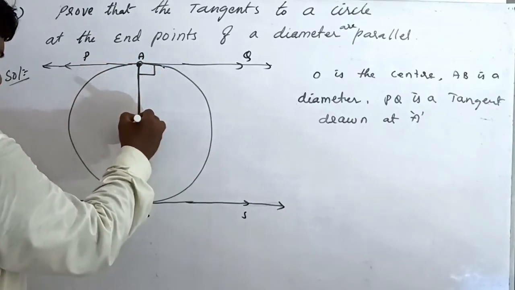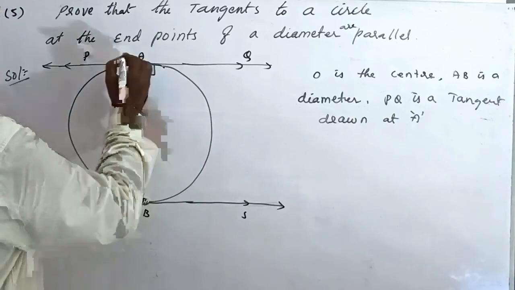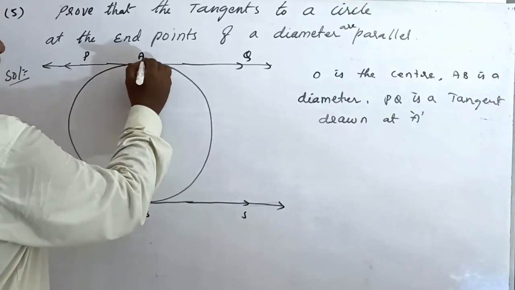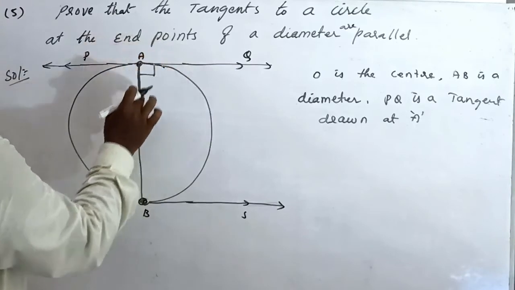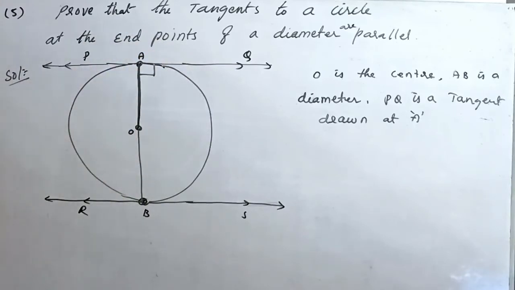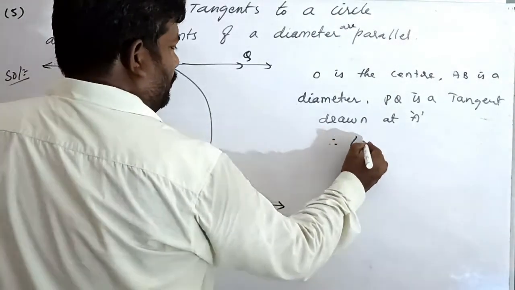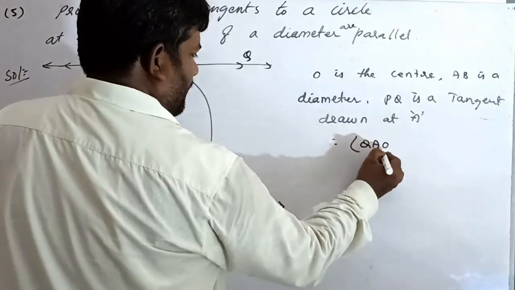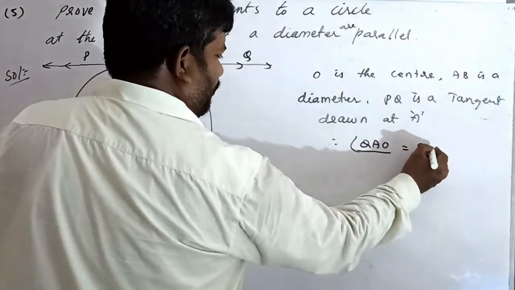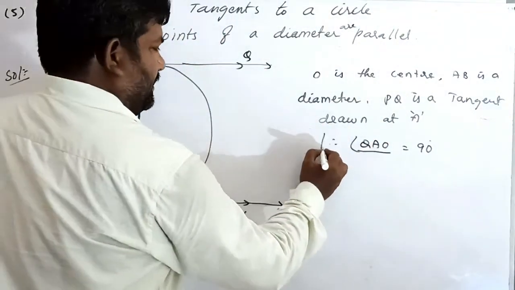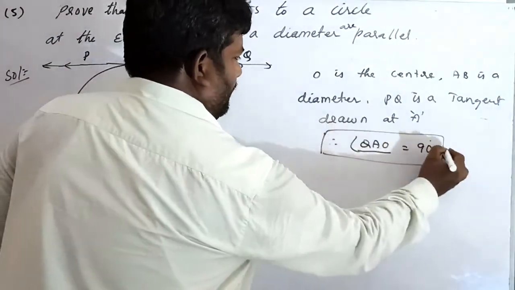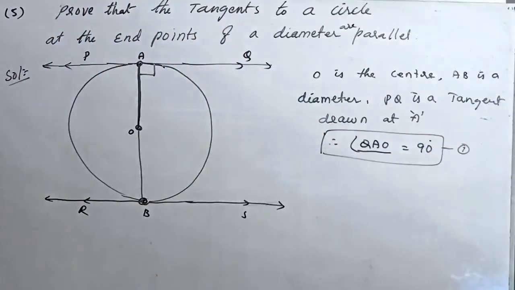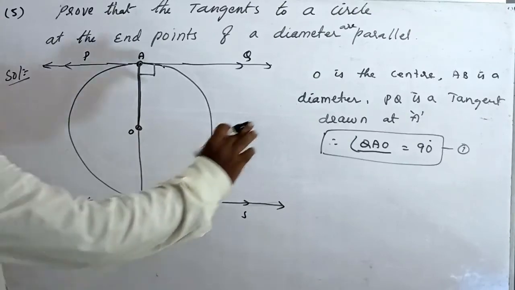AQ is a tangent. Tangent and radius are perpendicular. Perpendicular means angle QAO equals 90 degrees. Equation number 1: angle QAO equals 90 degrees.